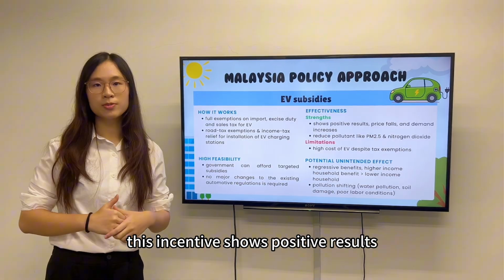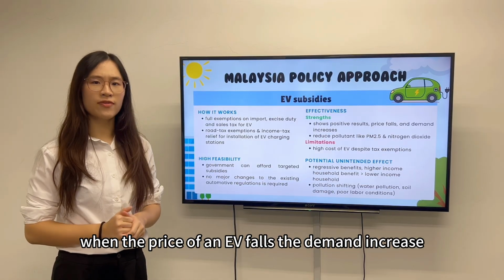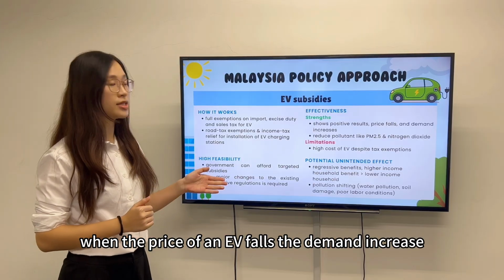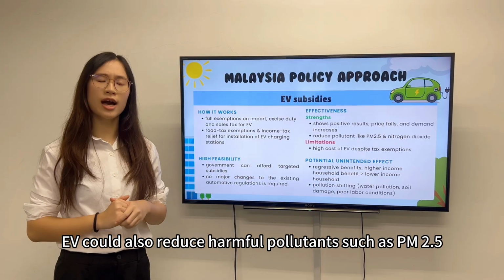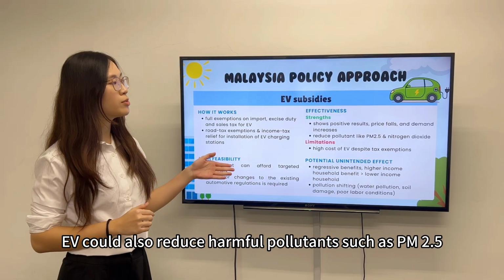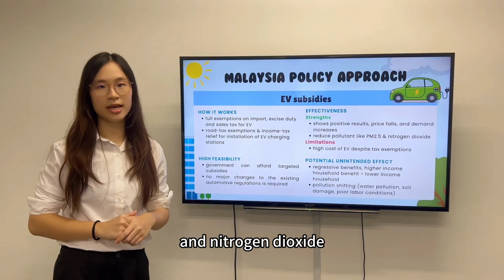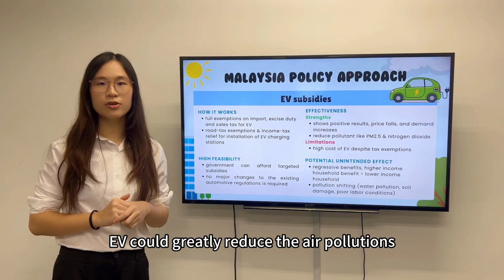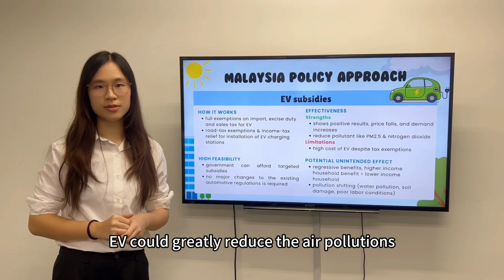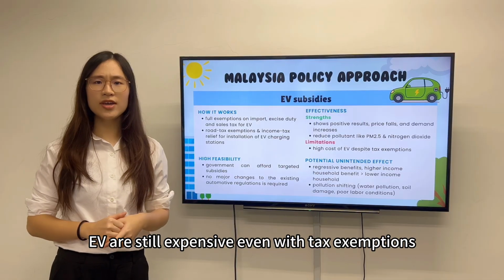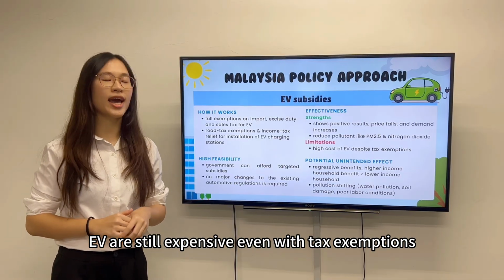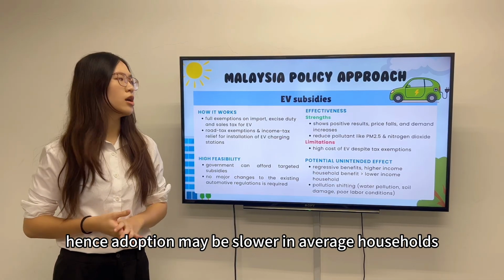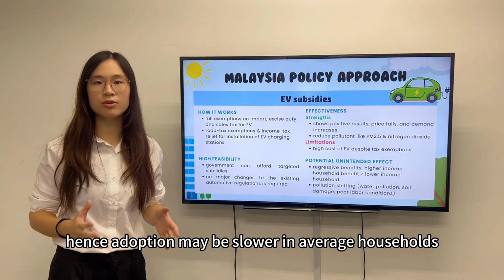This incentive shows positive results. When the price of an EV falls, the demand increases. EVs could also reduce harmful pollutants such as PM2.5 and nitrogen dioxide. This shows that EVs could greatly reduce air pollution. However, EVs are still expensive even with tax exemptions. Hence, adoption may be slower in average households.